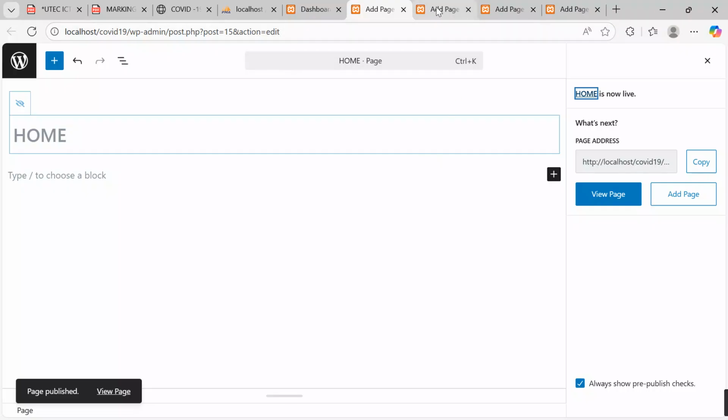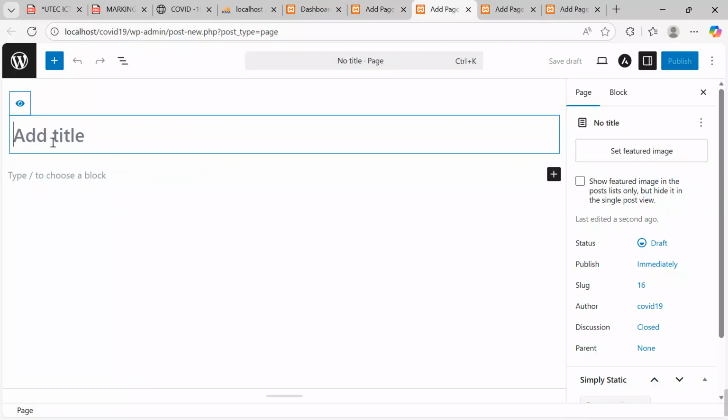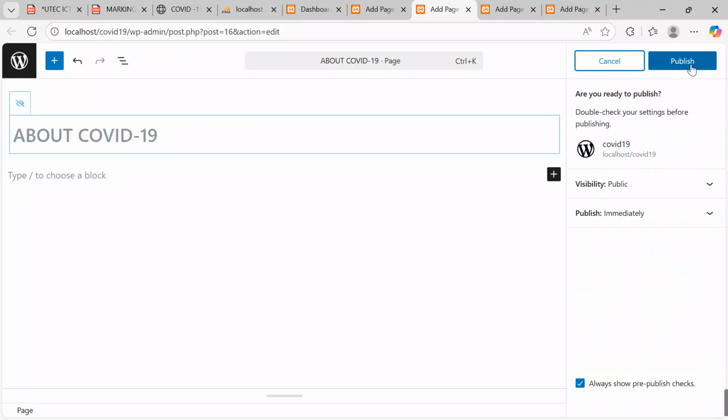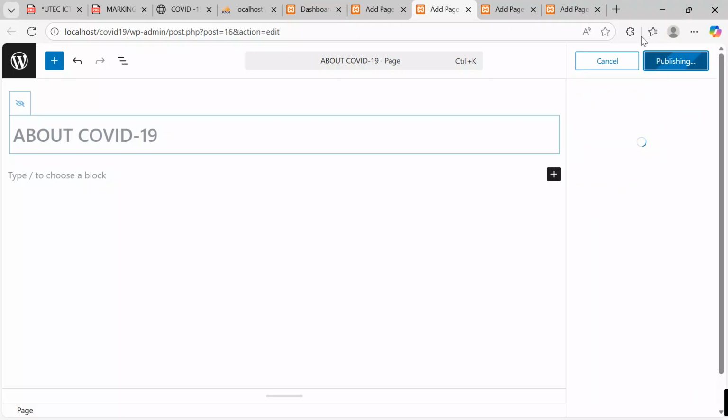Yes, come over here. This page, we are to call it about COVID-19. About COVID-19. I untick this and then say publish. Okay, now I will move on to this other page, which I'm going to name prevention and safety.